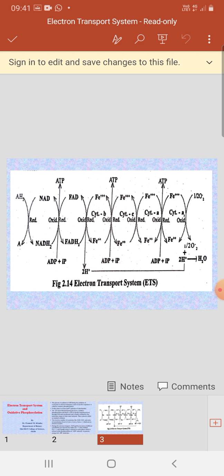The two H plus split into two protons and two electrons.